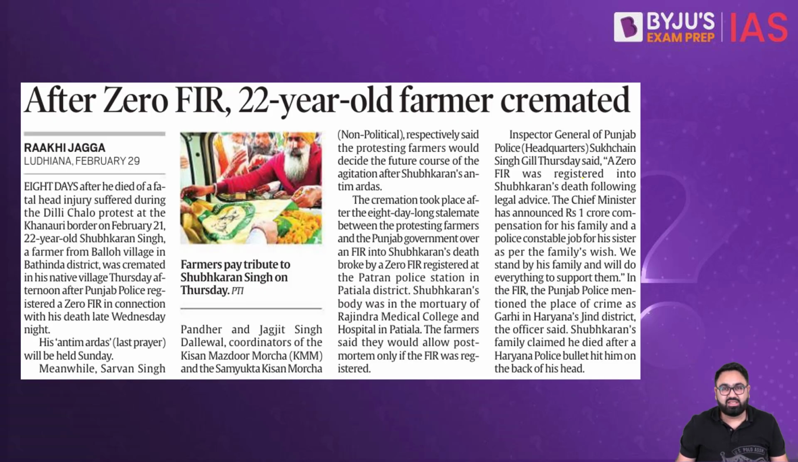The reason why we are discussing this is that a zero FIR was registered after the death of a farmer due to a fatal head injury as a part of the Delhi Chalo protest. The farmer died on the 21st of February. The farmer has now been cremated.